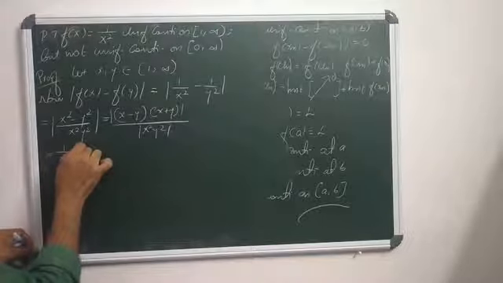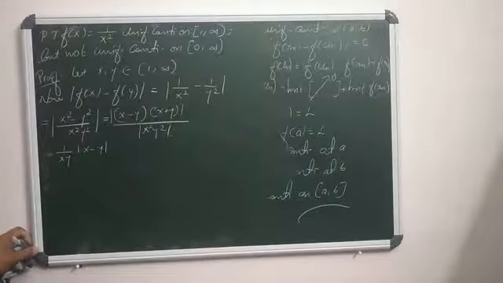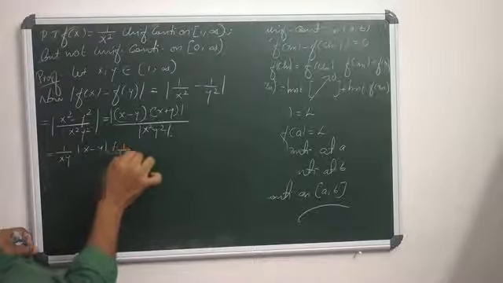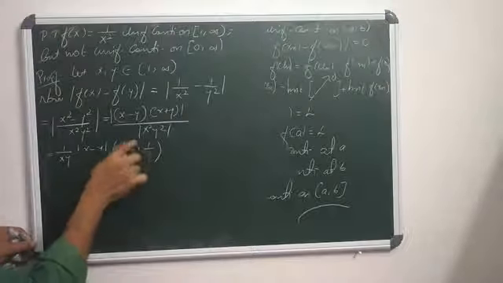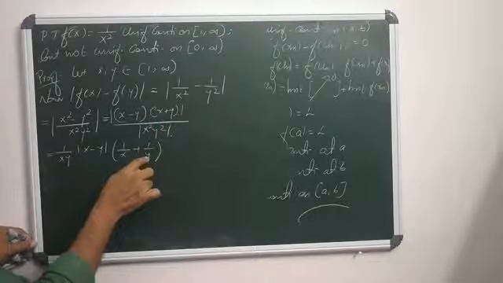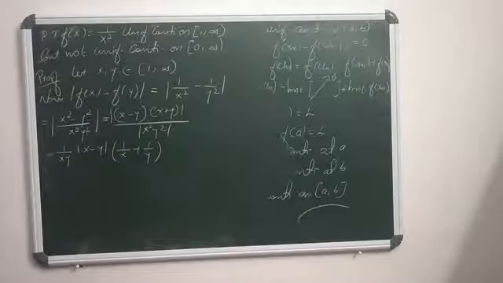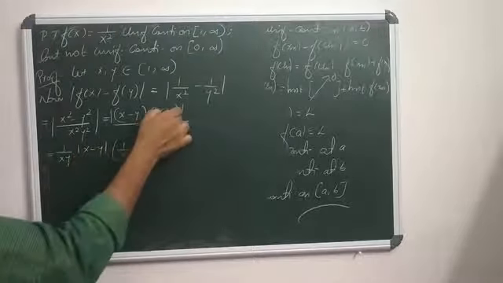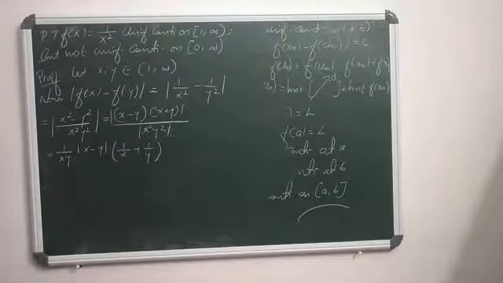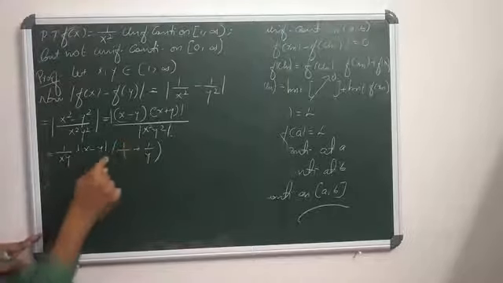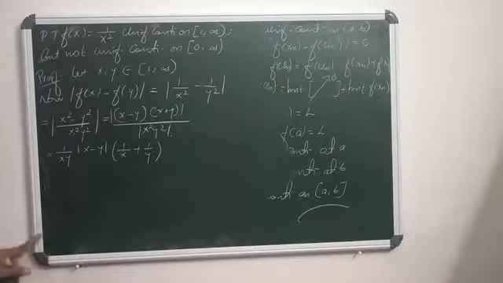That is rearranged in this way. x minus y is here, and 1 by xy is also here. x plus y by xy can be rearranged as 1 by x plus 1 by y. That is, x plus y into x minus y by xy into xy, which means x square y square.